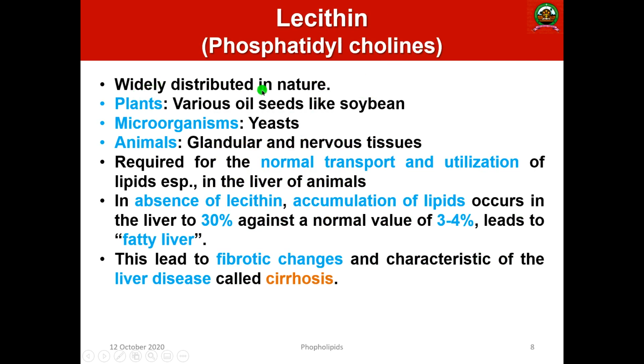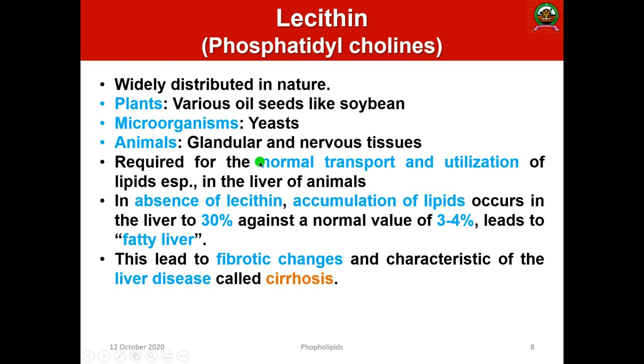This is widely distributed in nature. In plants it is abundantly present in oil seeds like soybeans. Microorganisms such as Saccharomyces cerevisiae commonly have a lot of lecithin. In animals, the glandular and nervous tissues of the cell have a lot of phosphatidylcholines.